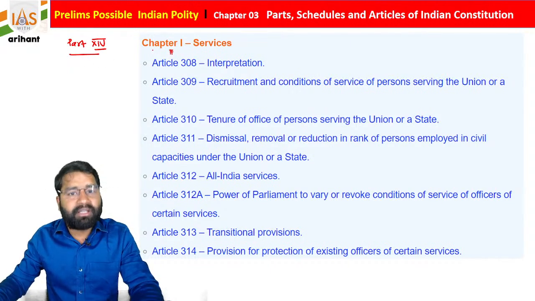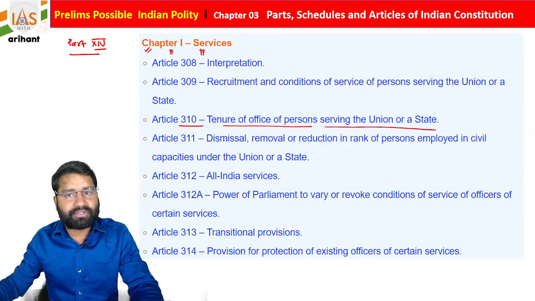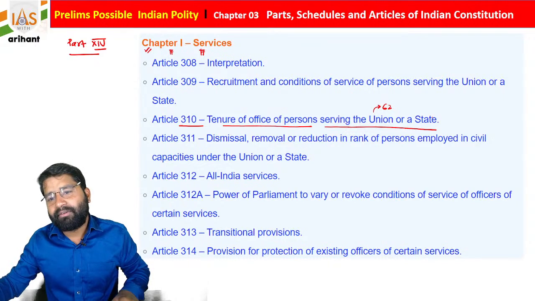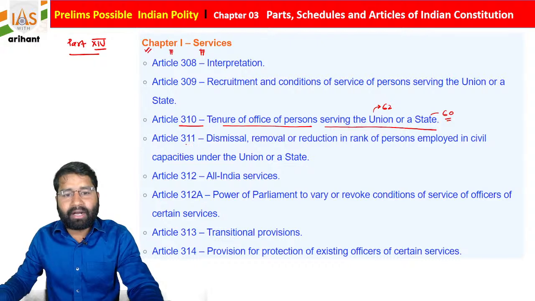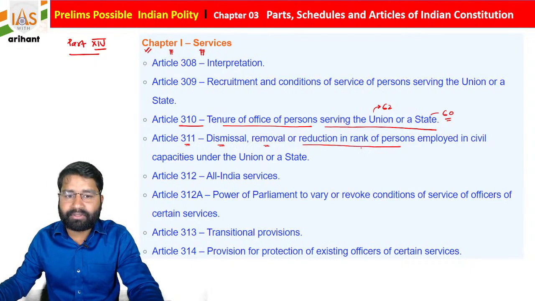So there are multiple chapters. Chapter 1 is about the services, and there is Article 310. It mentions the tenure of office of persons serving the Union or State. As you know, for a few posts the Union has a different age limit, like 62 years. For the State, somewhere it is 60, somewhere it is different.